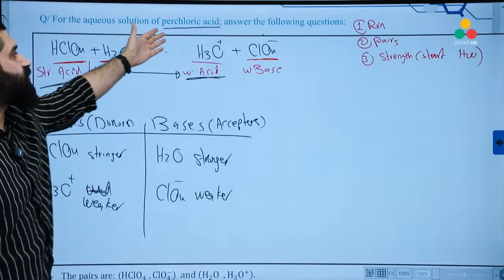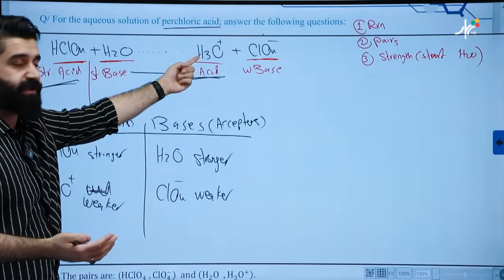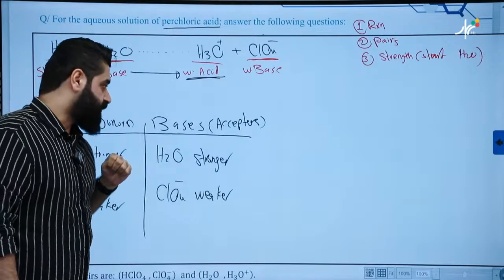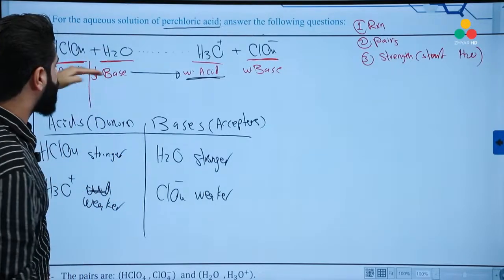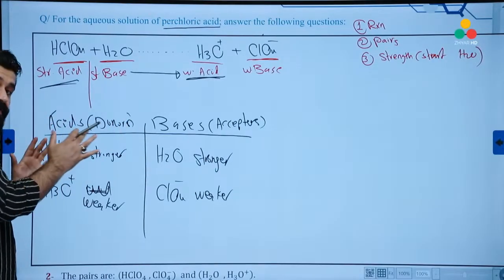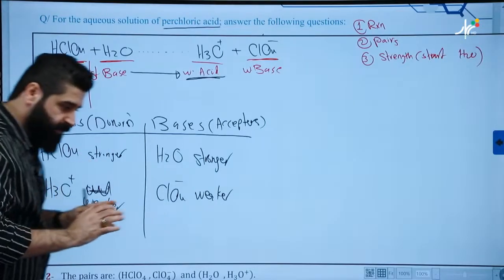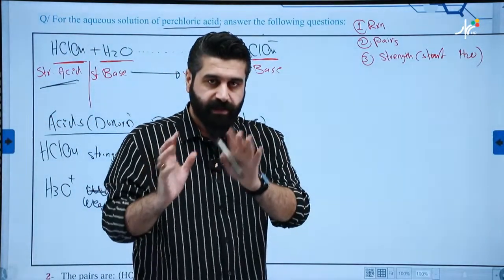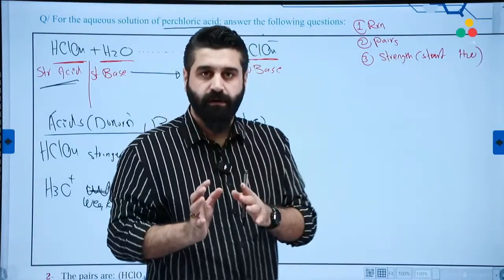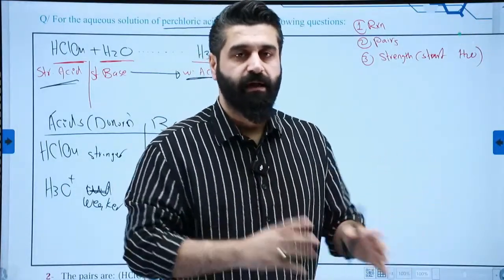In the aqueous solution of perchloric acid, the stronger acid is perchloric. The weaker acid is H3O. The stronger base is H2O. The weaker base is ClO4. Then this reaction favors forward. Why? The acids are fighting, they are in competition with each other in donating a proton. The weaker one cannot compete successfully with the stronger one.